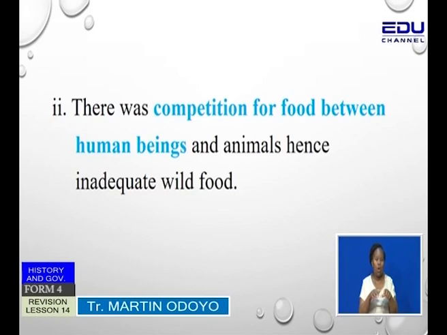So the marking point: increased human population necessitating another source of livelihood. So man started agriculture to supplement food from hunting and gathering. Another important reason why man started agriculture or domesticated plants and animals was competition for food between human beings and other animals.